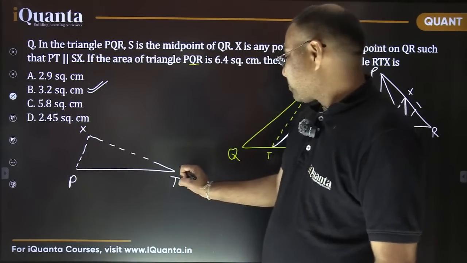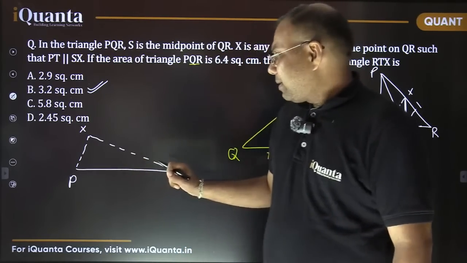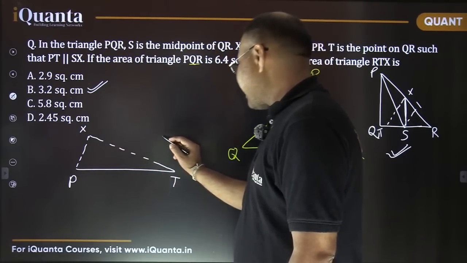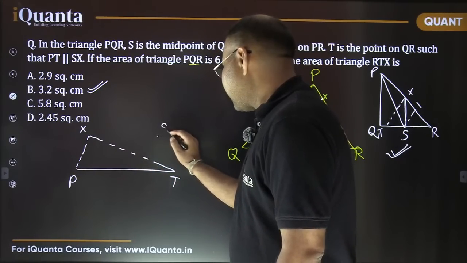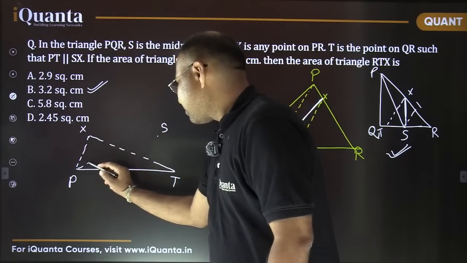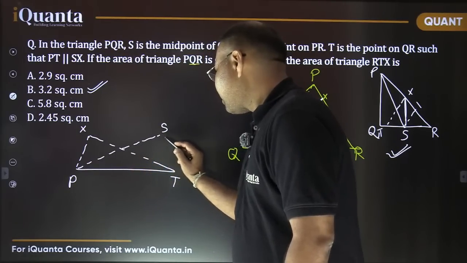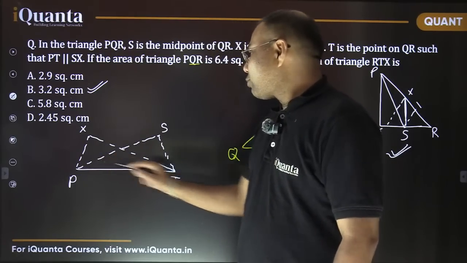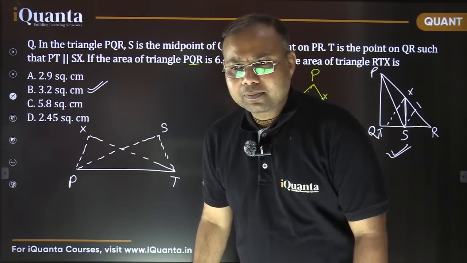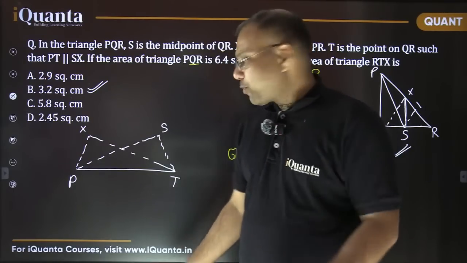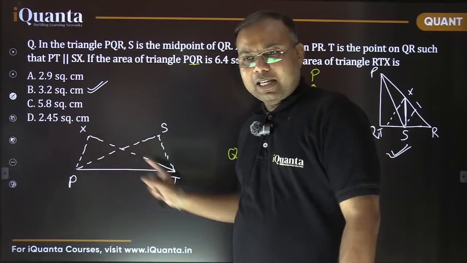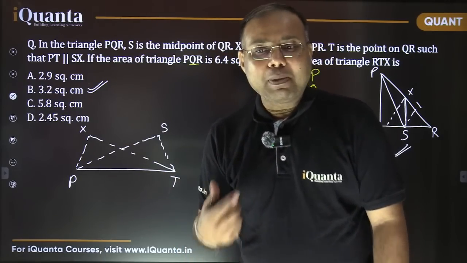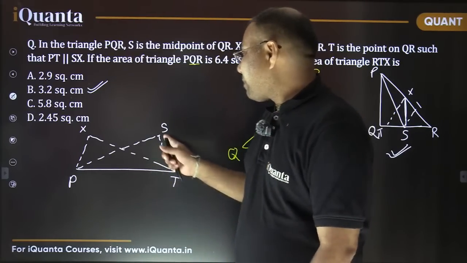Anyway, so in this case, now tell me, keeping the side length PT and taking some another point here, let's say S, such that the area of this new triangle PTS is same as that of PTX. Is it possible? When will it happen? I repeat my question. Triangle PTX was having certain area, so triangle PTS also has the same area. When will it be possible? What can you say about this point S?